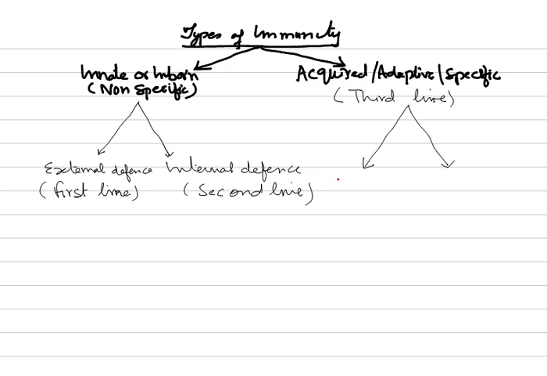Number one is called active immunity, and second is called passive immunity. So now we find that immunity, number one, innate type, innate or inborn type,